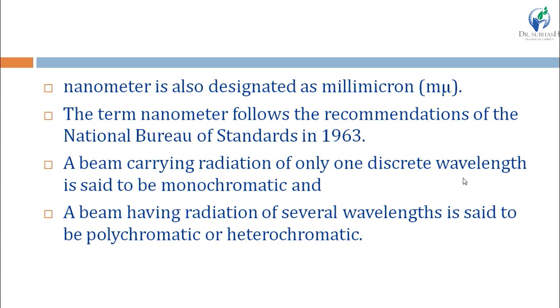It is very easy. If a radiation has only one discrete wavelength, the same wavelength throughout the radiation, then it is known as monochromatic radiation. And if a radiation has more than one wavelength, then it is known as polychromatic or heterochromatic radiation, right?